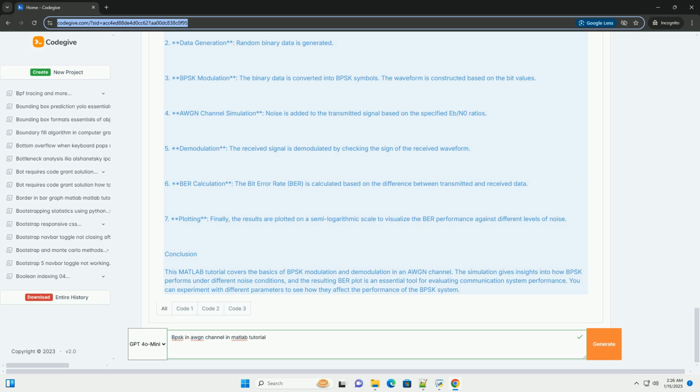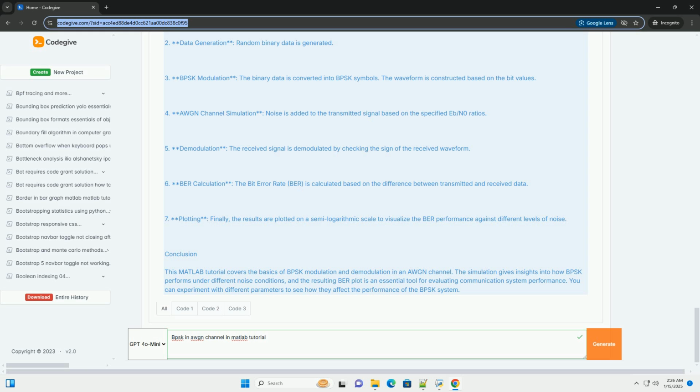3. BPSK modulation, the binary data is converted into BPSK symbols. The waveform is constructed based on the bit values. 4. AWGN channel simulation, noise is added to the transmitted signal based on the specified Eb/N0 ratios. 5. Demodulation, the received signal is demodulated by checking the sign of the received waveform. 6. BER calculation, the bit error rate, BER, is calculated based on the difference between transmitted and received data.